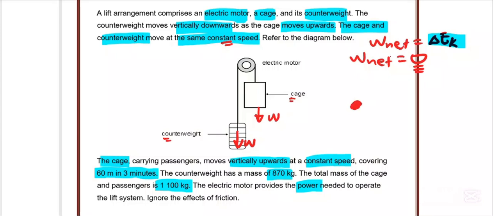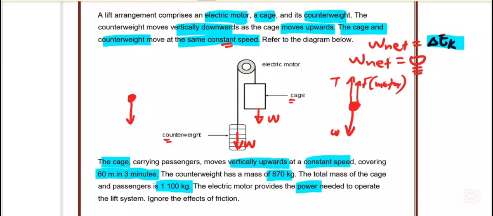For the cage, there is the weight of the cage, a force called tension, and there is also a force applied by the motor. For the counterweight, there is a weight and a tension in this string.